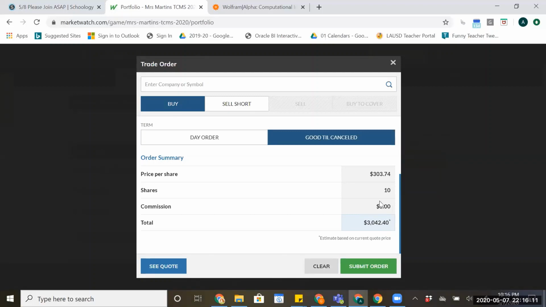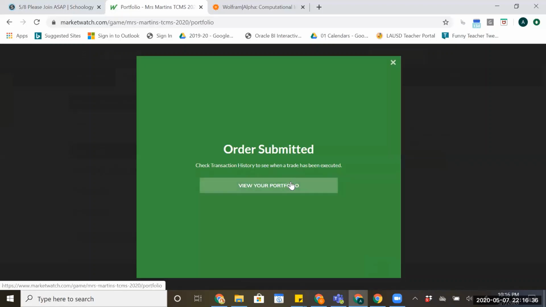When you're investing in stocks, often there's a human behind the computer helping these investments happen. Okay, and so of course they're going to charge a commission for the work they do. I'm buying 10 shares at $303.74, and they're going to charge me the $5 commission for the game. Okay, so this is my total. I have that kind of money right now, and I'm going to go ahead and submit my order. And once I'm done submitting, I'm going to go to my portfolio.